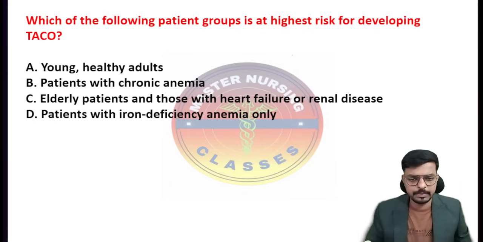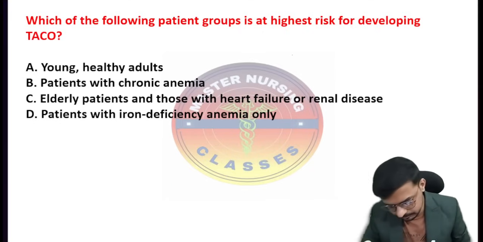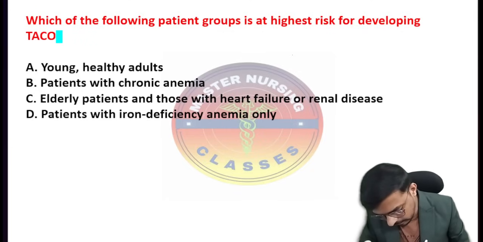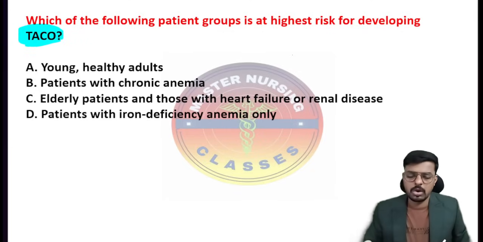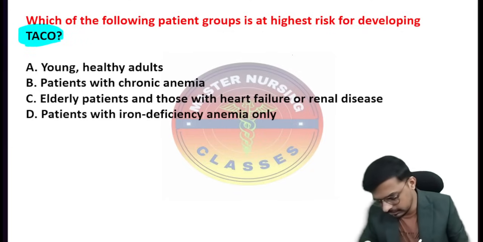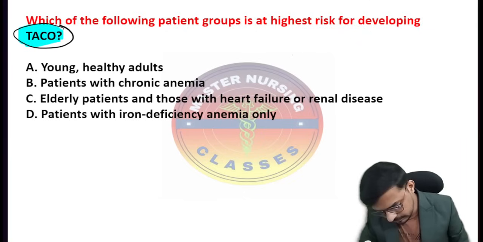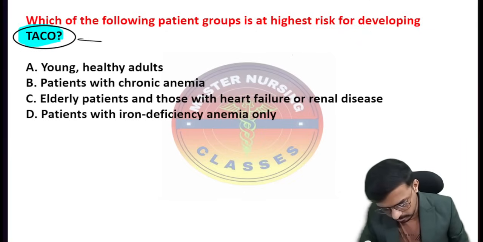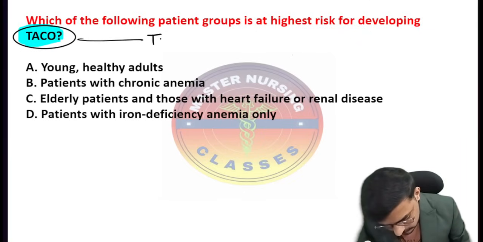Which of the following patient groups is at highest risk of developing the TACO? Option A. What is the TACO, sir? TACO is transfusion associated cardiac overload. It is associated with blood transfusion.